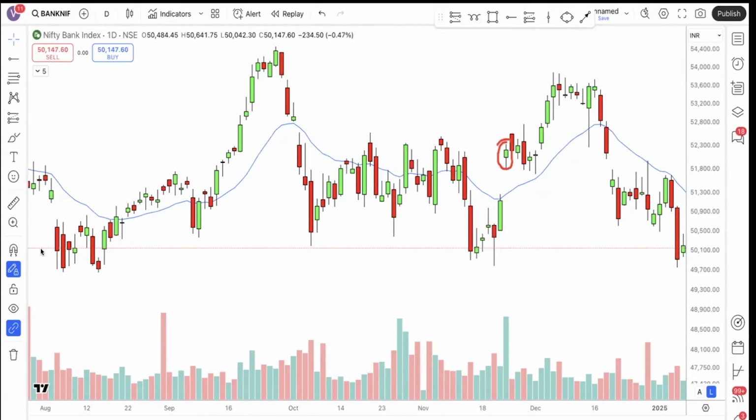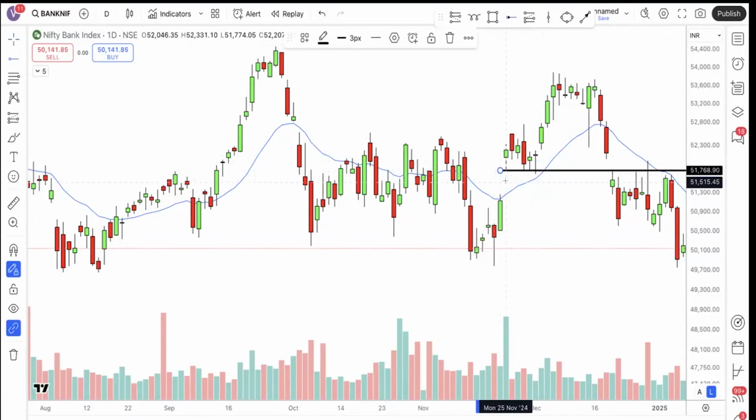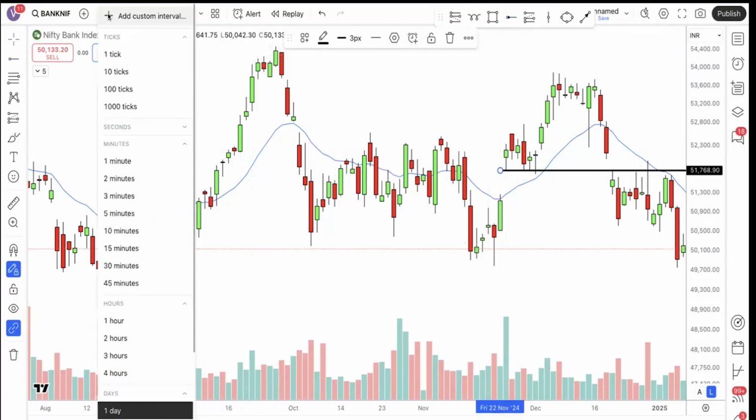So now, what I said: when you see this kind of setup, you can go and mark the low of that candle, because that is going to be the important support for days to come, right? So this is the low, around 51,768 on 25th November. Let us go and see how this support acted on a smaller time frame. Let's go to the 5 minutes time frame now.